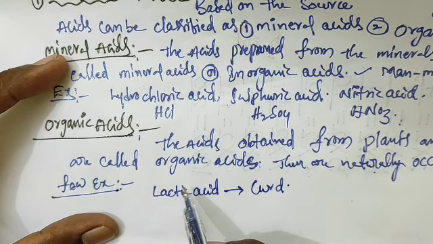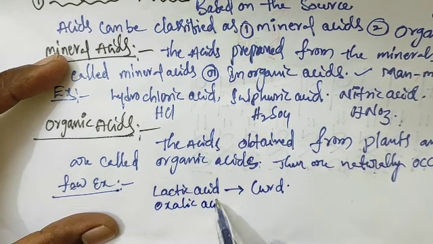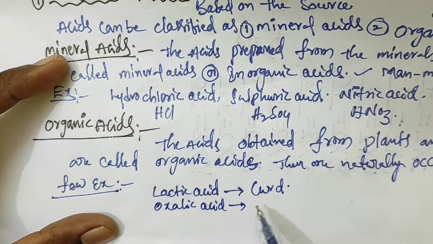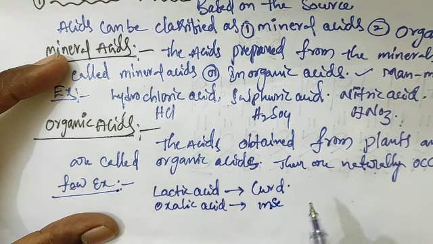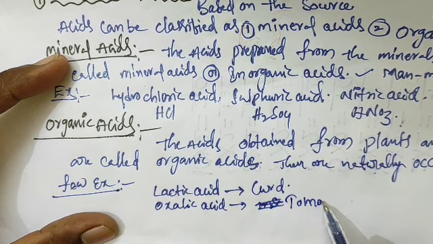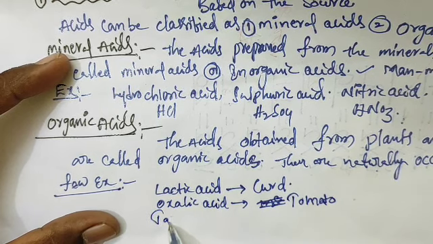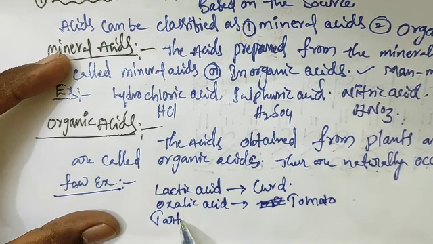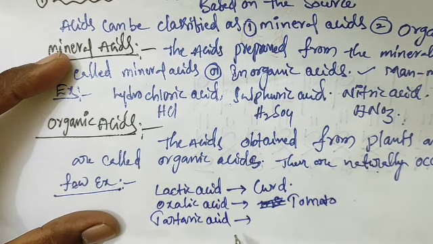Next, oxalic acid. Source of this acid is tomato. Next, tartaric acid.